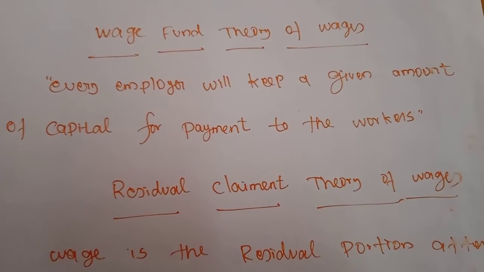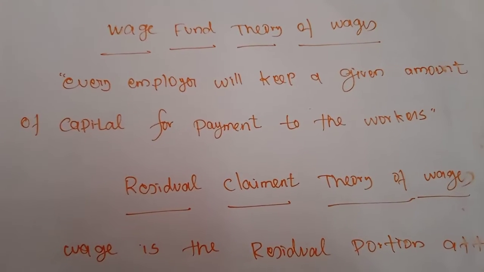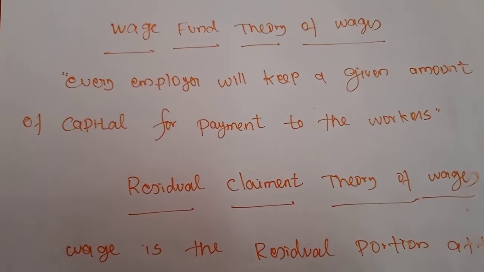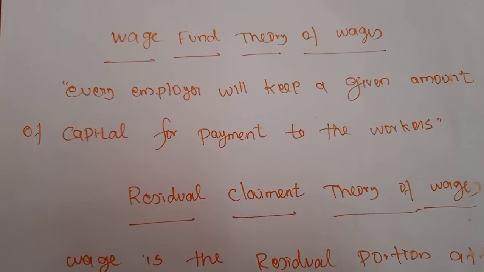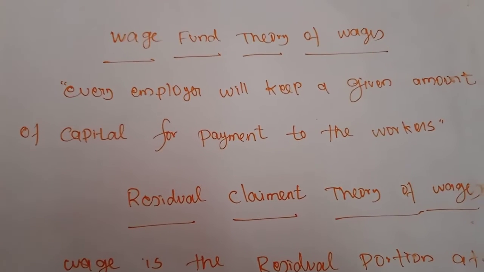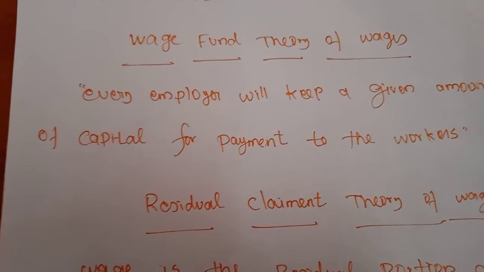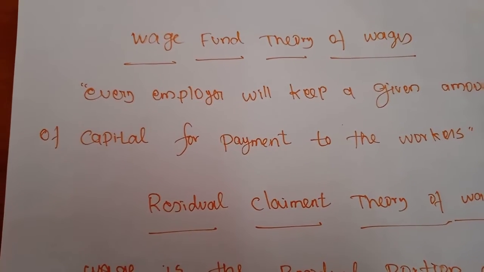Along with the expenditures, he will have some amount of money for providing remuneration to his workers. That amount of money held by the employer is considered as wages. So it is known as the wage fund theory.